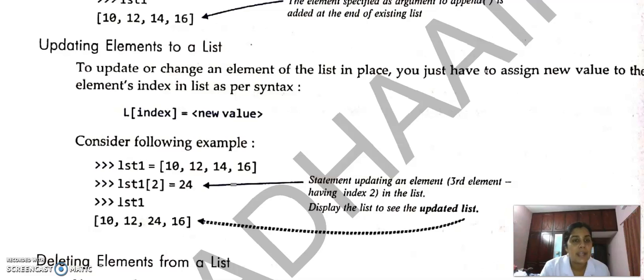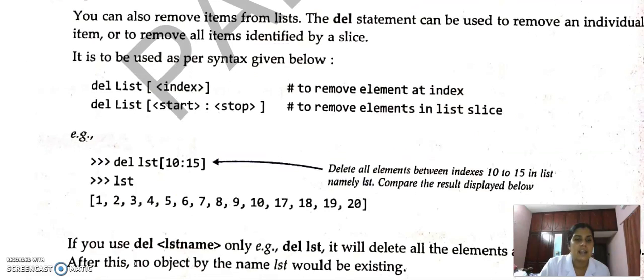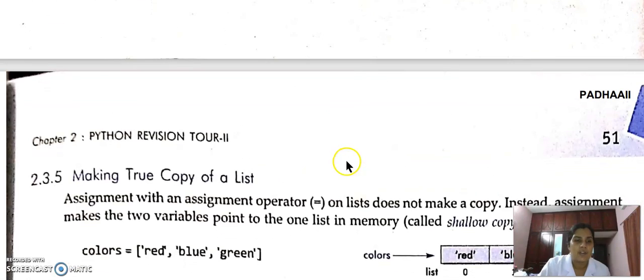Then we can update elements of a list by simply giving the list name followed by the index equal to the new value. For example, if list1 is the list, then list1[2] = 24 means this 14 is replaced by 24. This is mutability. Directly we can change the element of a list.